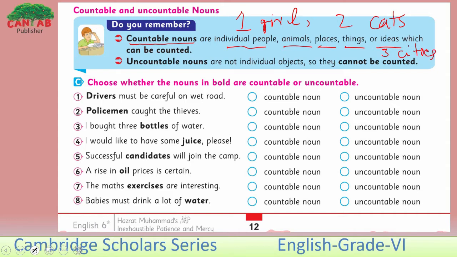Now, what are the uncountable nouns here? They are not individual objects, so they cannot be counted. They are not individual objects, they are like in form. Let me give you an example.